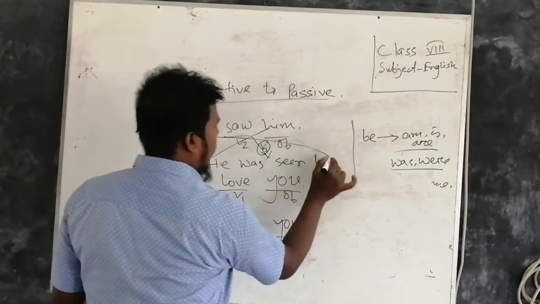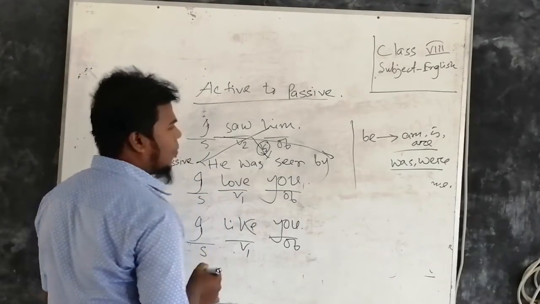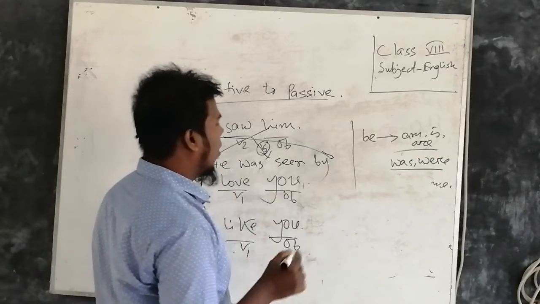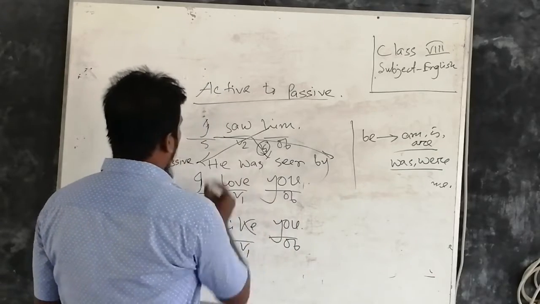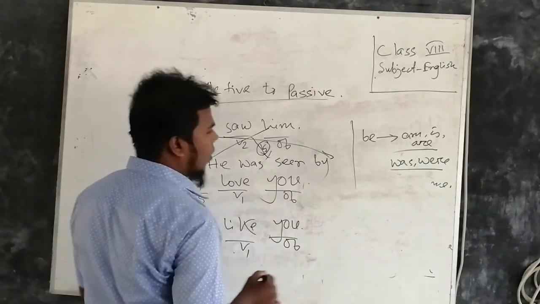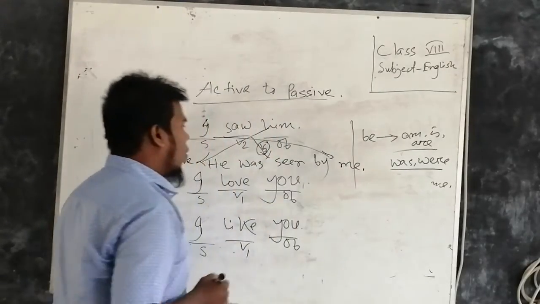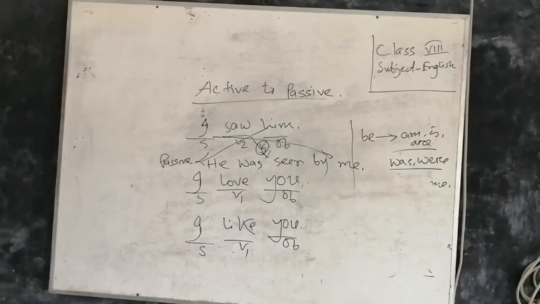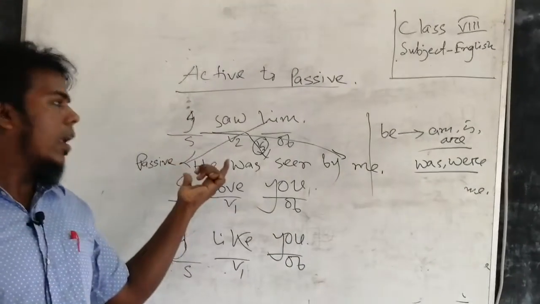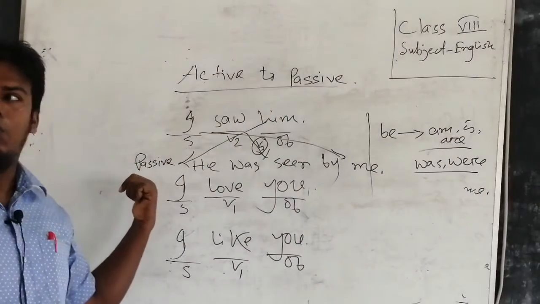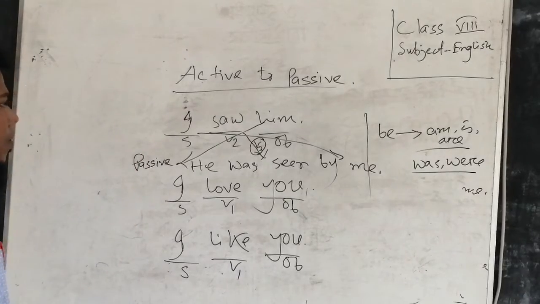Finally, we have to change the subject into object. I is the subject and its object form will be me. So, he was seen by me is the passive form of this sentence.